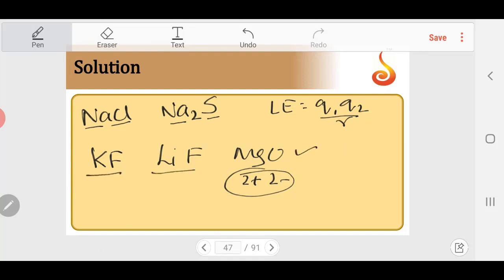So among these two, F is common, K and Li. So charge is same, Q1, Q2 is same, R is the one which is going to matter. So Li being a small ion, the distance is less. So distance is less means lattice energy is more. LiF will be more than KF. So R value is less for LiF compared to KF. So this order is also correct.